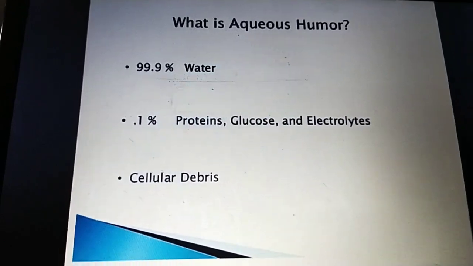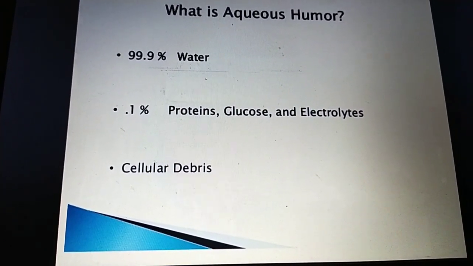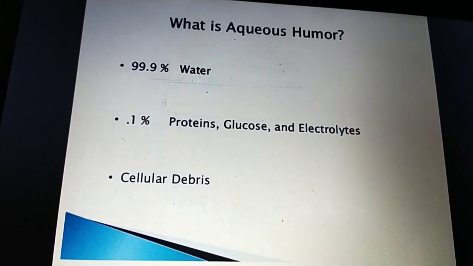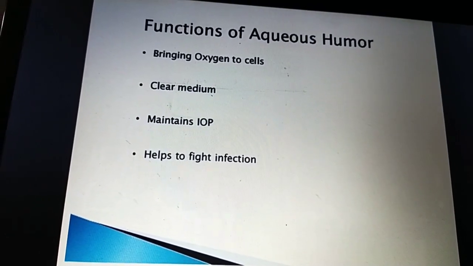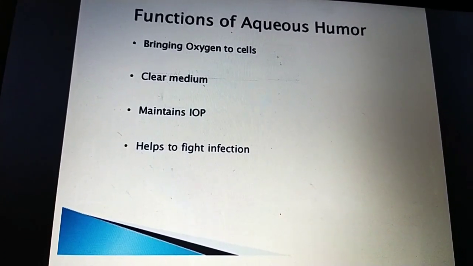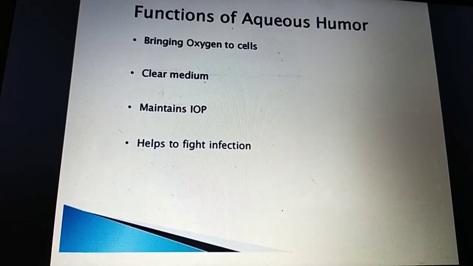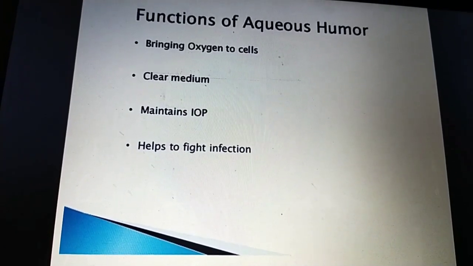It is 99.9% water, with 1% proteins, glucose, electrolytes and cellular debris. The functions of the aqueous humor are bringing oxygen to the cells, providing a clear medium, maintaining intraocular pressure, and helping to fight infections.